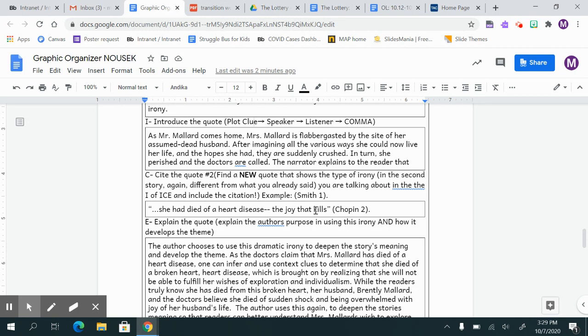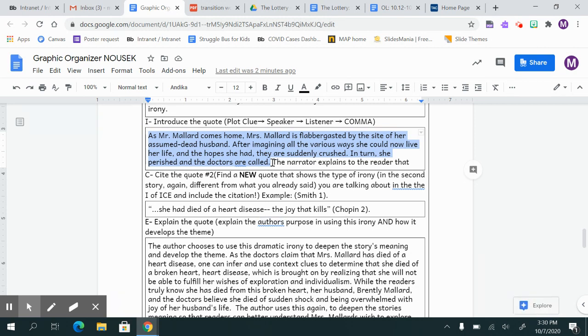So it says, as Mr. Mallard comes home, Mrs. Mallard is flabbergasted or shocked by the sight of her assumed dead husband. After imagining all the various ways she could now live her life and the hopes she had, they are all suddenly crushed. In turn, she perished and the doctors are called. So she died because she's so shocked. The narrator explains to the reader. So we just had our plot clue all the way up until this part. Okay, it tells us exactly what's happening before this quote is spoken.